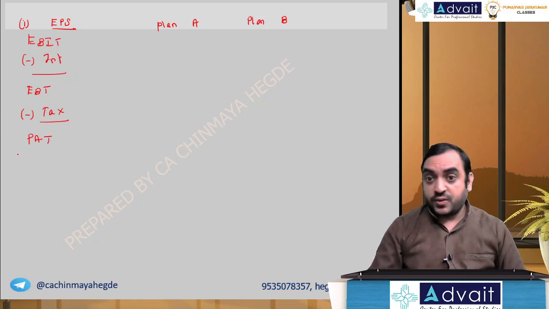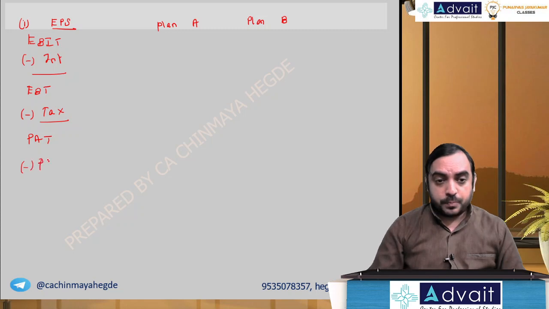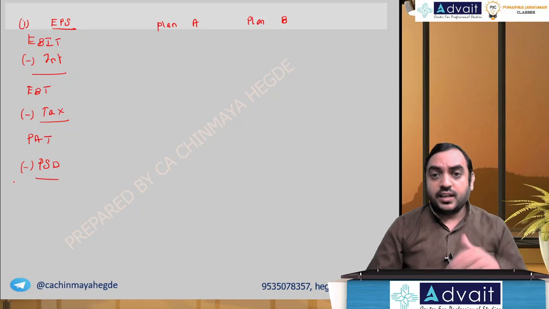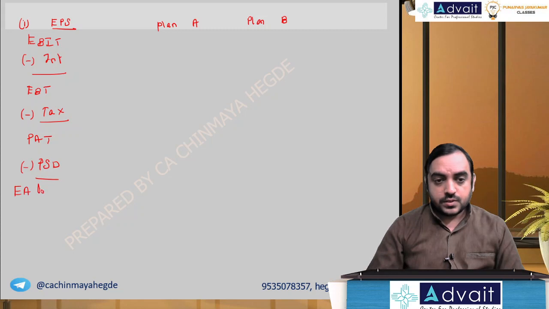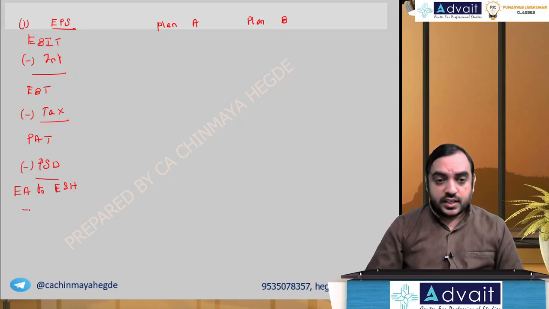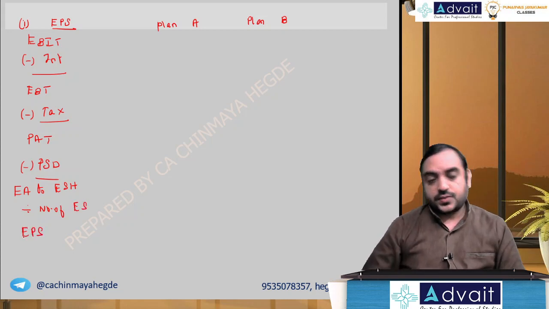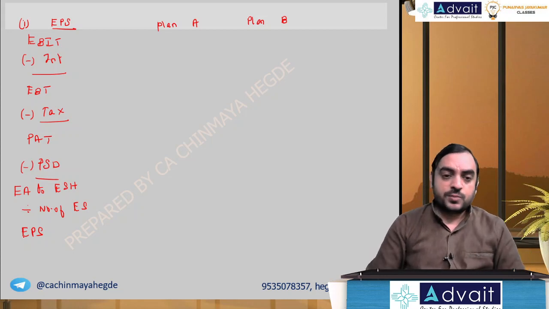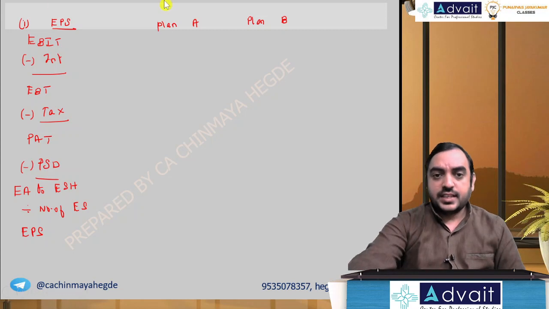Here we have preference share dividend also. So minus PSD, preference share dividend. Then we'll get earnings available to equity shareholders, EA to ESH. Earnings available, profit available to equity shareholders divided by number of equity shares will give you EPS. Have the format, then we'll write down.